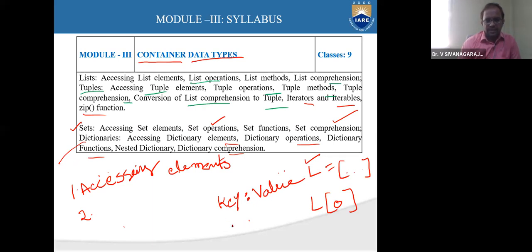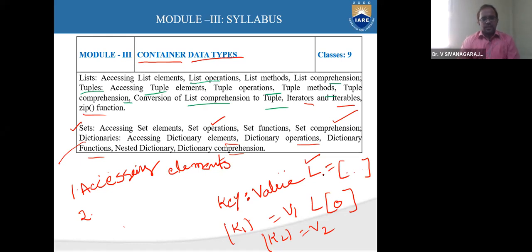If I call key 1, then I can get the value of this corresponding key 1. Similarly, if I call key 2, I can get its value. Like this, you can access the elements. So that we are going to see. You should be familiar with this. Once you create a data type, you should know how to access the elements present in it.